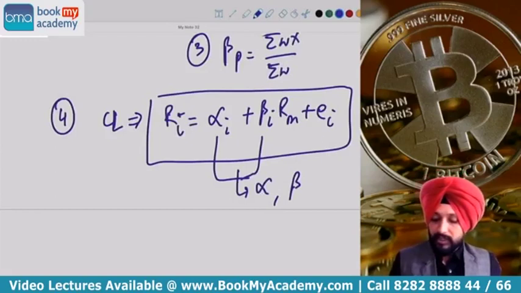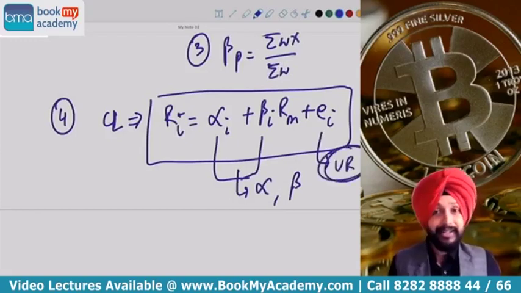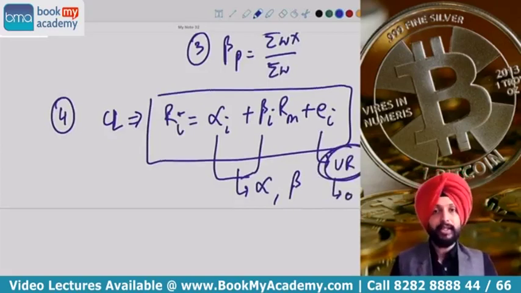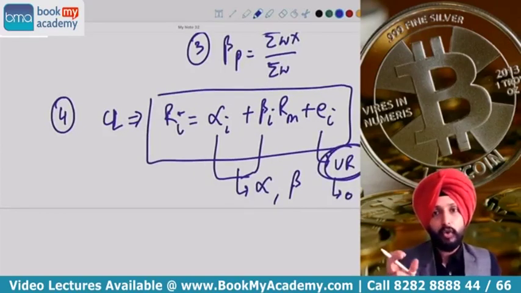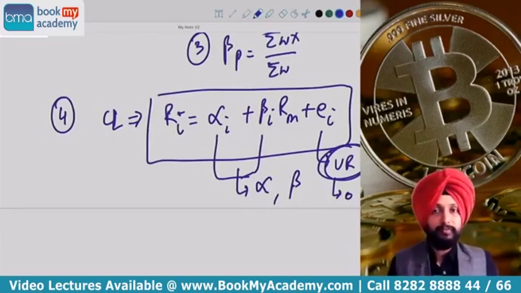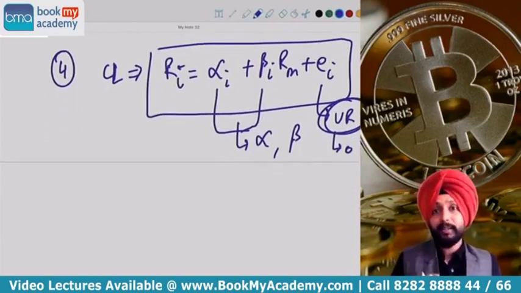If you remember this, Ei generally represents the unsystematic risk. And this unsystematic risk, if nothing is given, we take it as 0. Unsystematic risk of the stock is Ei. If nothing is said, we take it as 0. Beta i represents the beta of the stock. Alpha i represents the intercept of the stock.